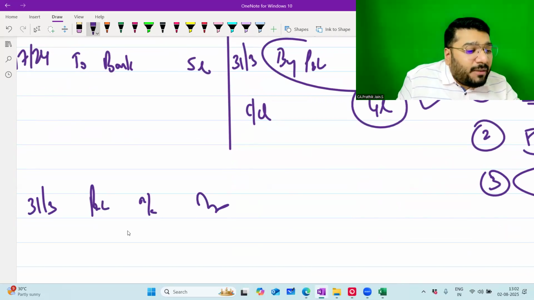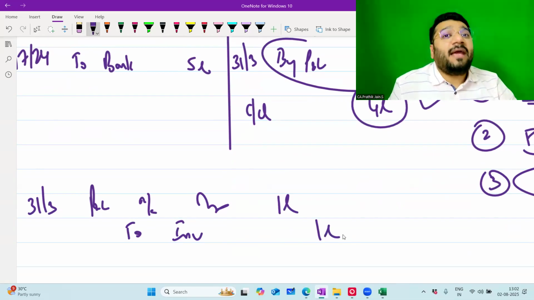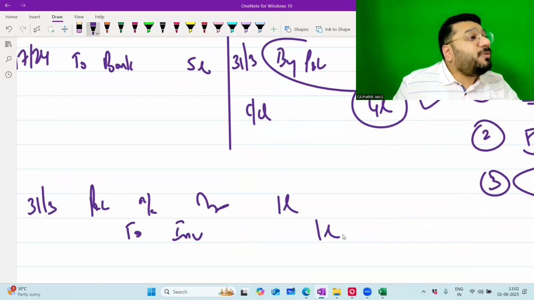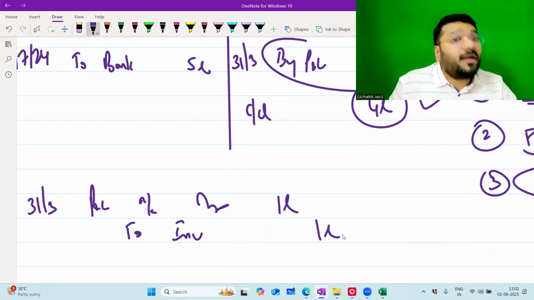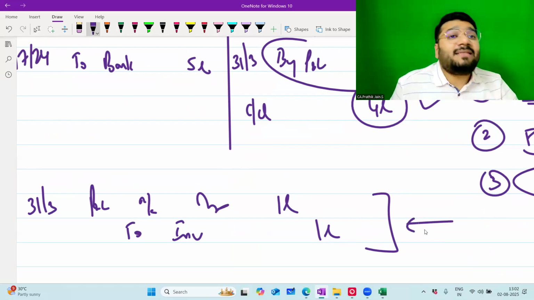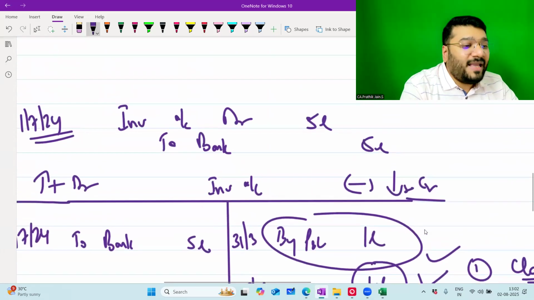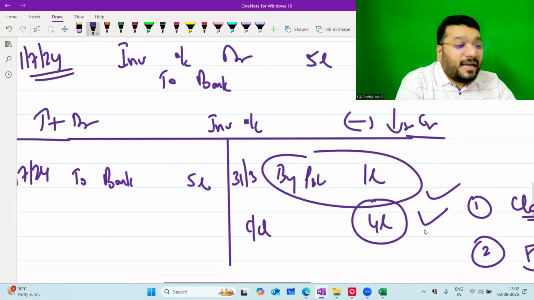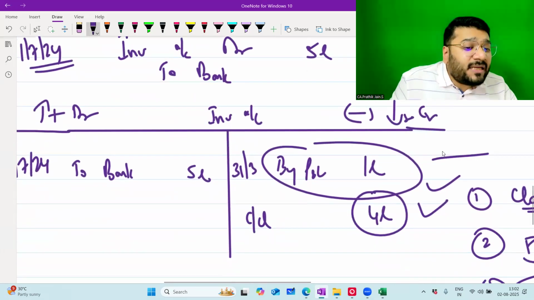P&L account debit to investment 1 lakh. Anything and everything in accounts has to be routed or rerouted through journal. That is why we call this the book of original entry. This is where the transactions originate. This is where the recording originates. Any problem here? And this 1 lakh we're recording because we are taking a conservative view.